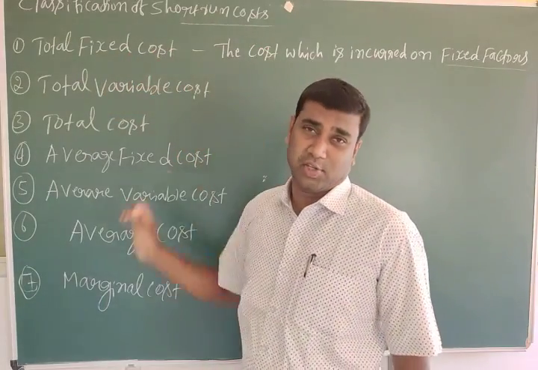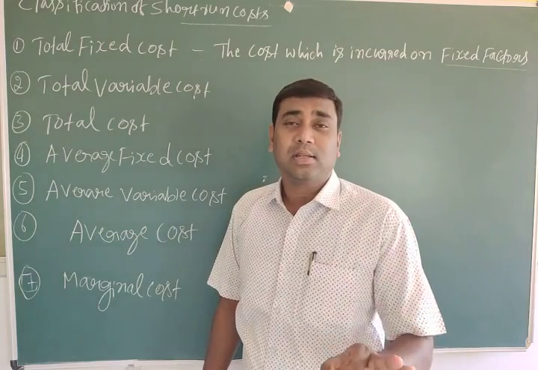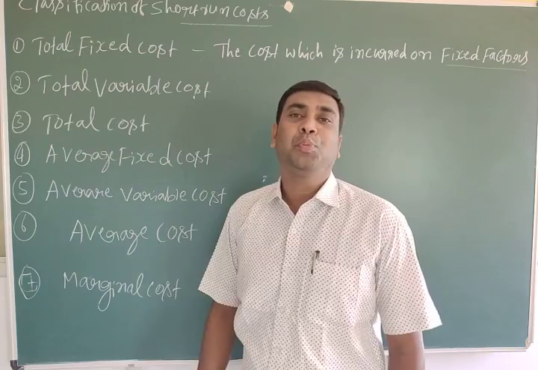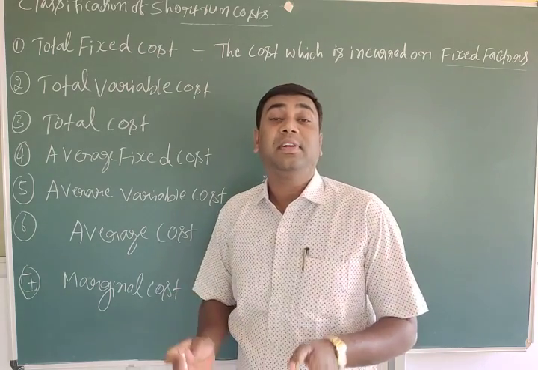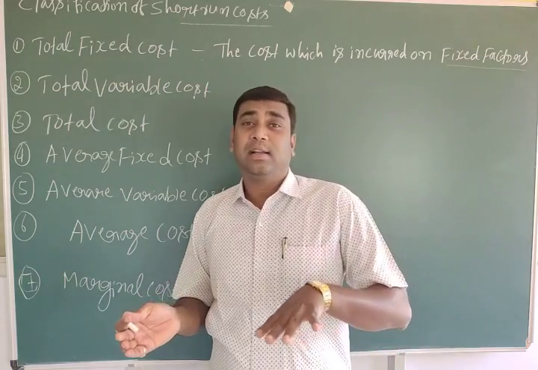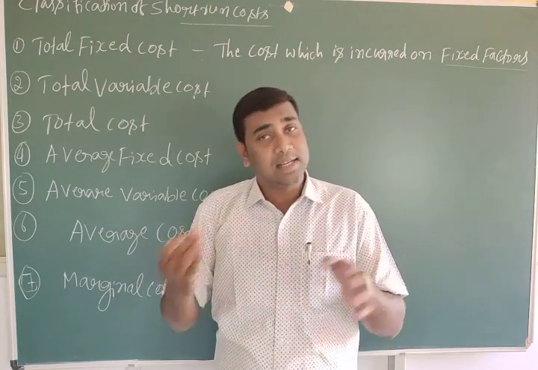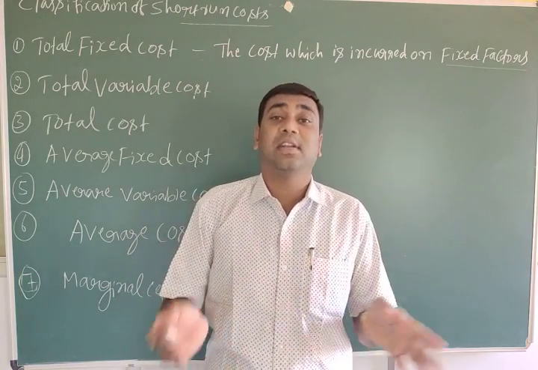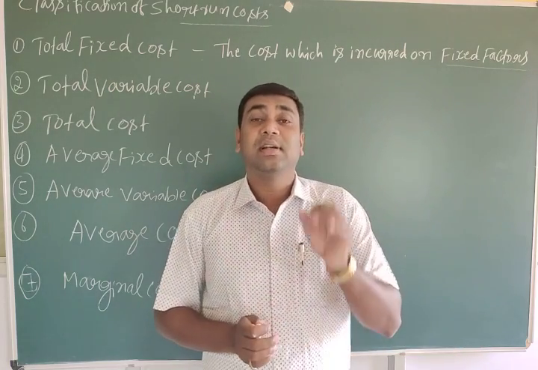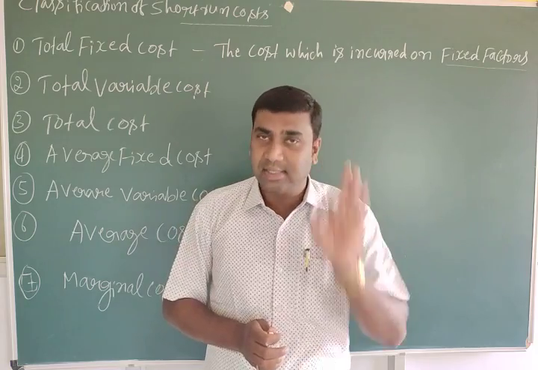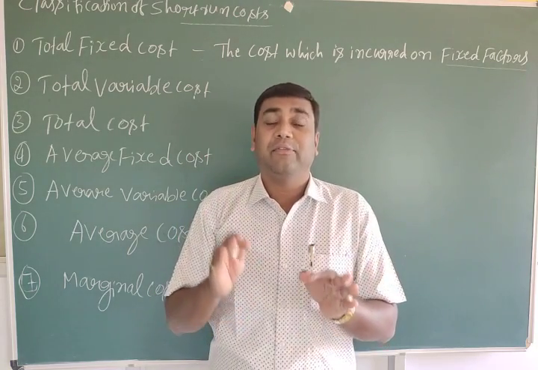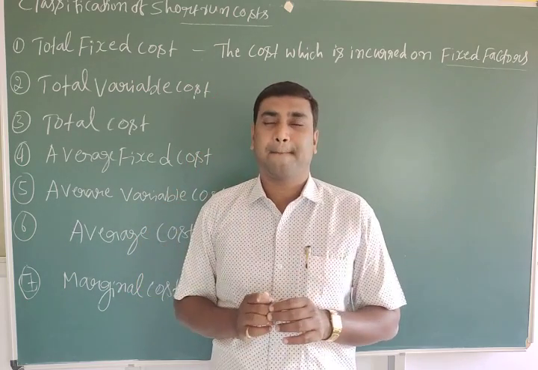That is called total fixed cost. The cost does not change along with the output. Output means product. Whatever the changes in the output, whether increased or decreased, or even if the output is zero, the total fixed cost will definitely arise.